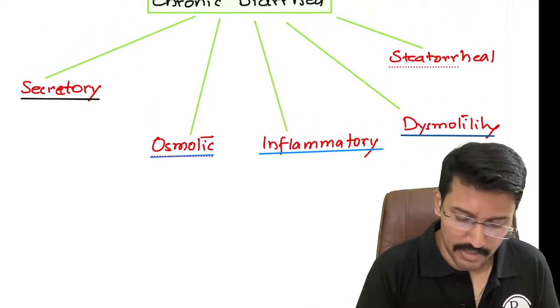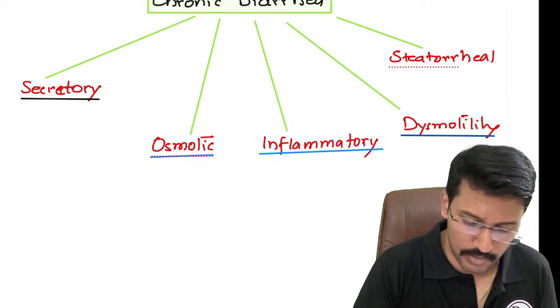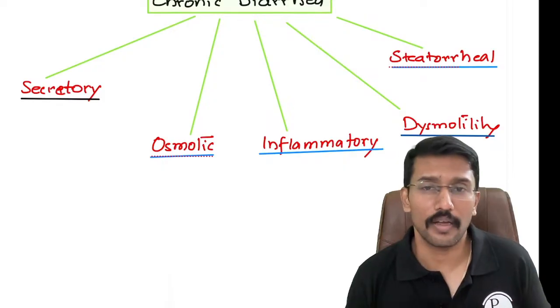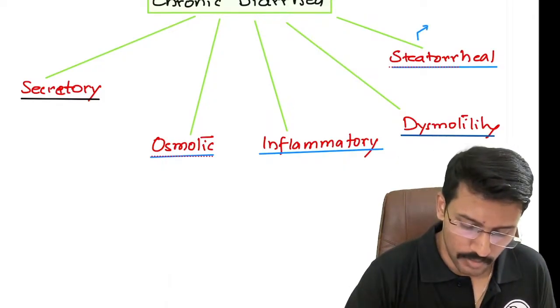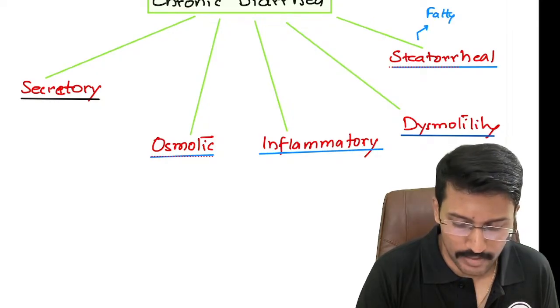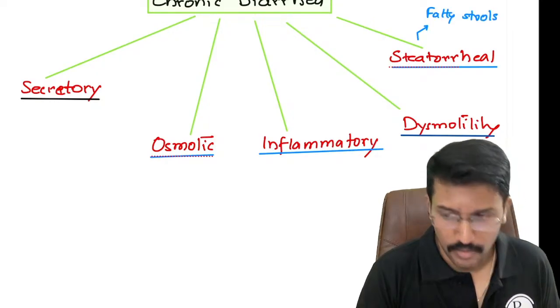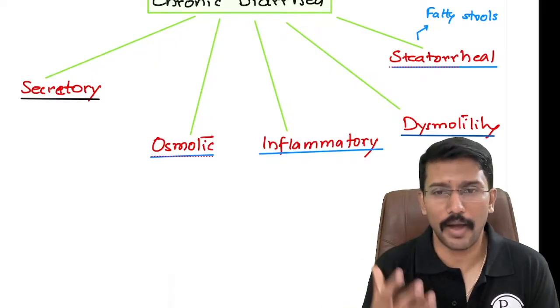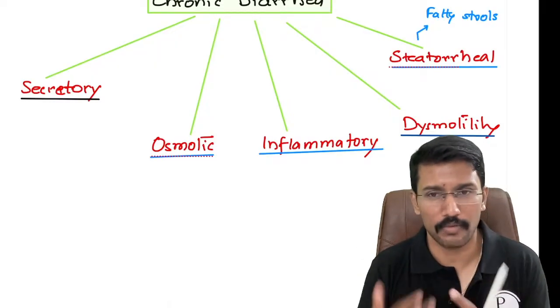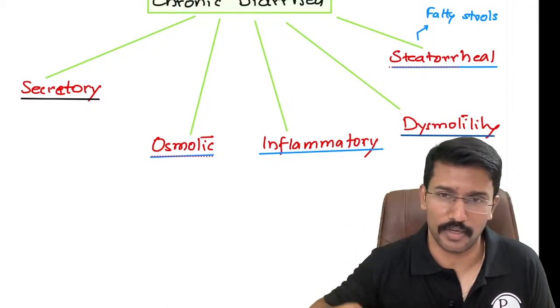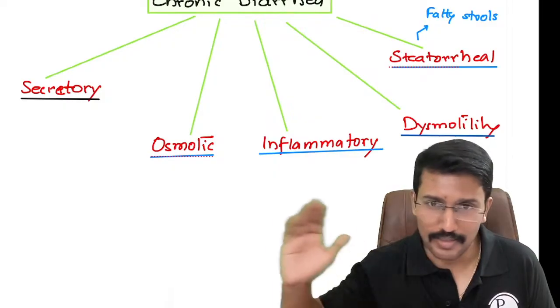And then the last category, which is extremely important for us to understand, is steatorrheal chronic diarrhea. Steatorrhea refers to increased excretion of fat, right? Fatty stools. Because when we eat food, at least these days, we have heavy fat content in our diet. All of that will be digested and absorbed, and then after that our blood cholesterol and triglyceride levels will increase. That is the second story.